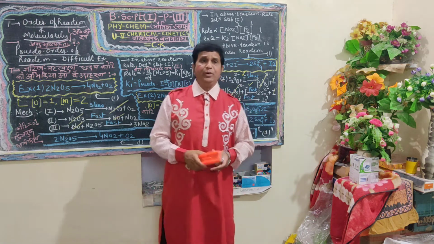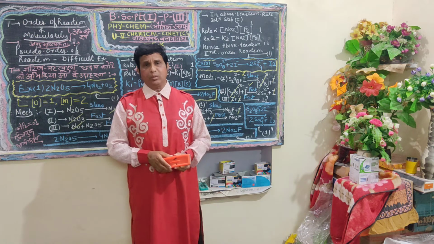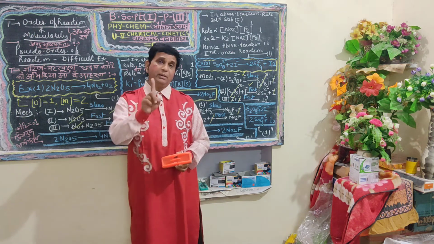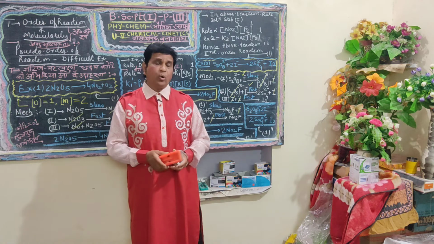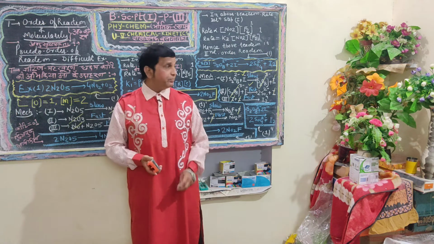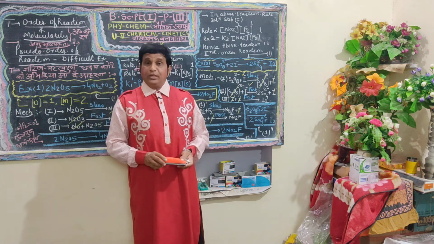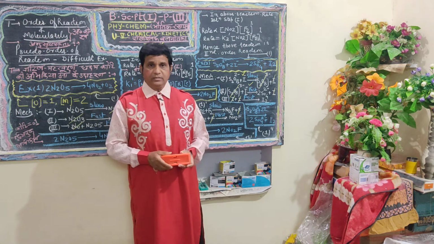In our previous video, we also explained specific examples in which order of reaction and molecularity have the same value, unity. A first order reaction is a reaction in which rate is directly proportional to the unity power of the initial concentration of the reactant.